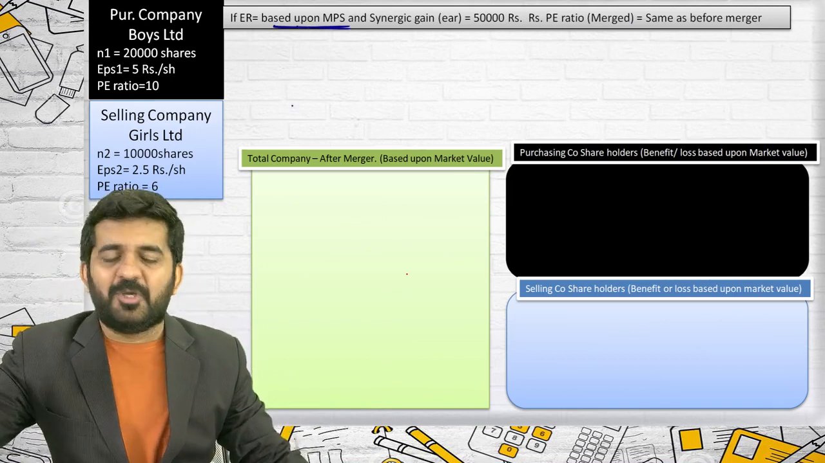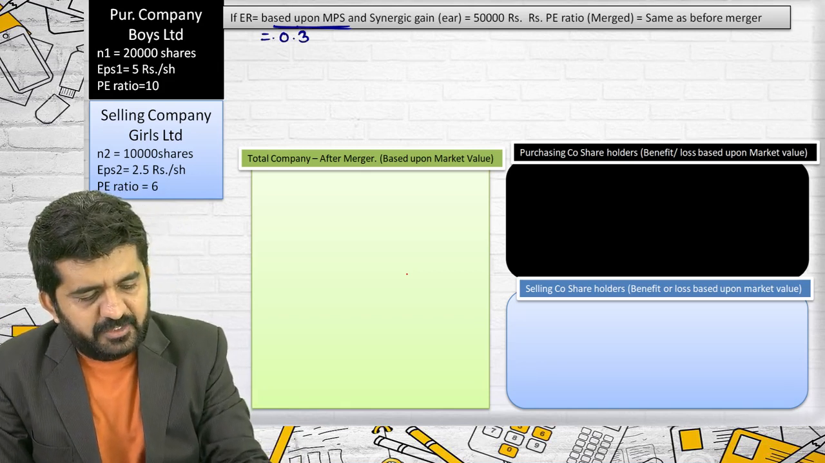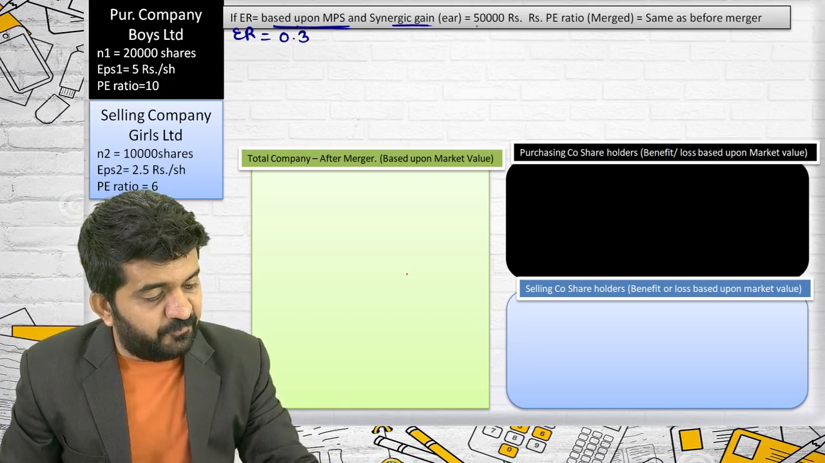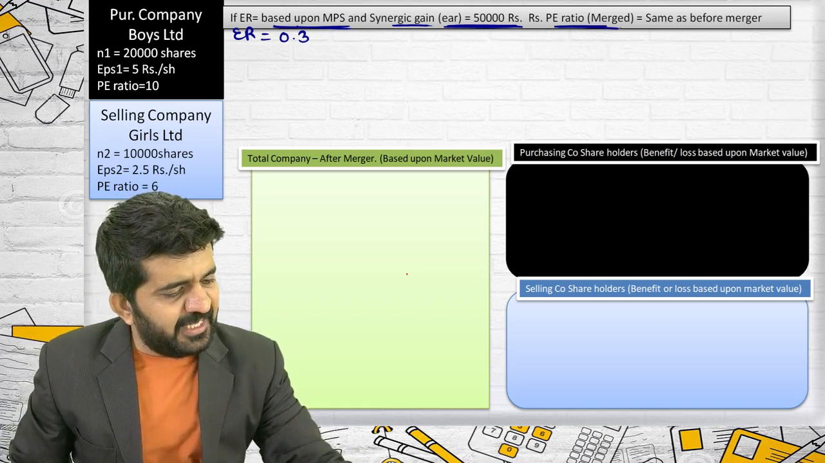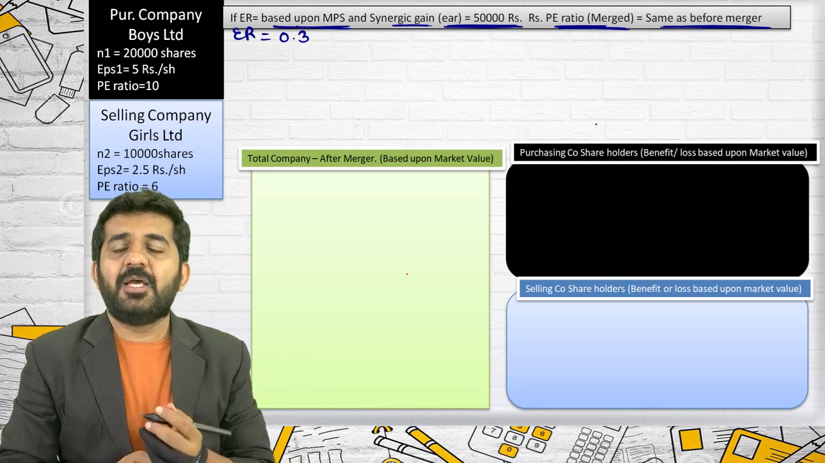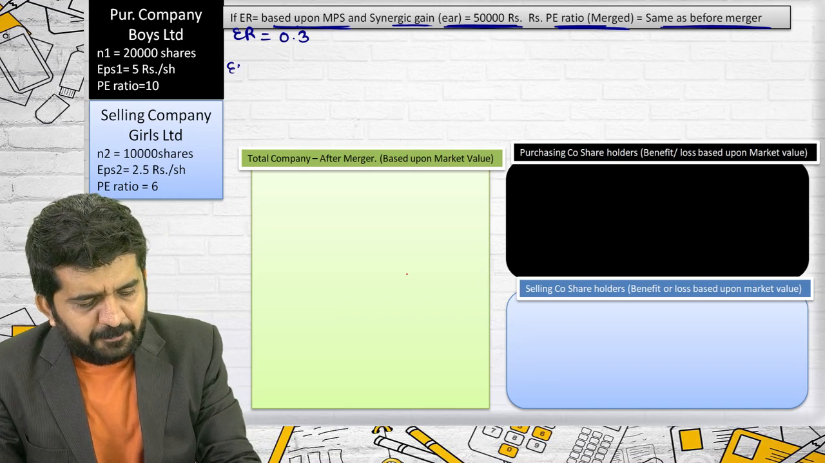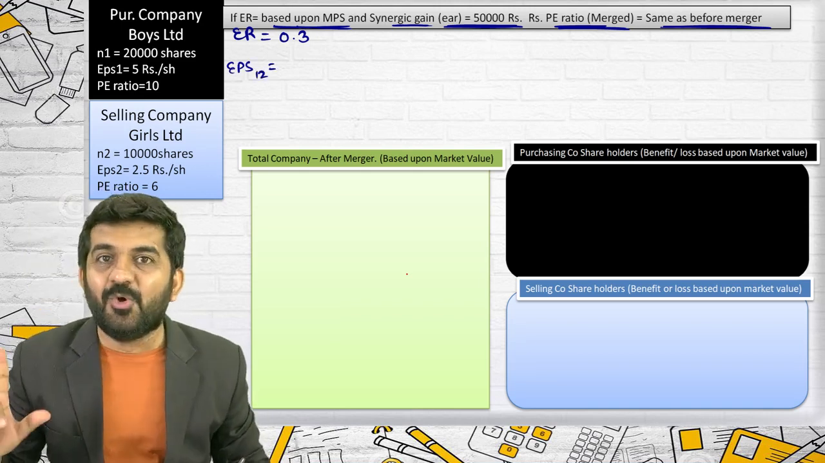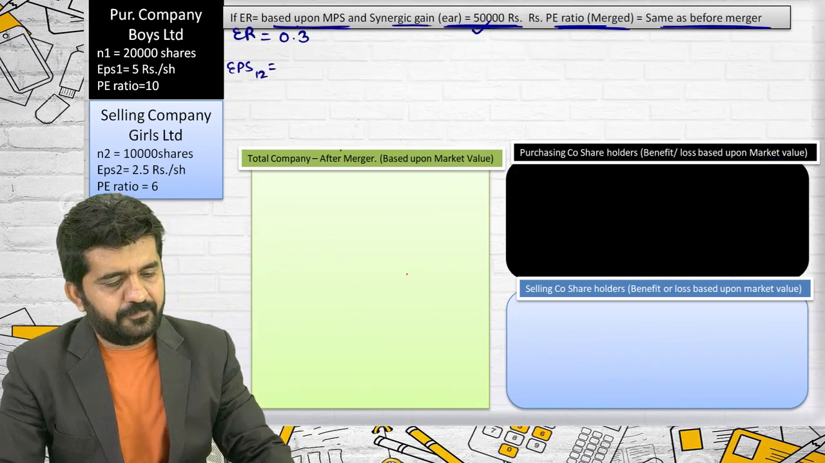Let me write it down because I know already I have taken data as same. So exchange ratio will be 0.3. Synergic gain in form of earning is 50,000. The PE ratio of merged entity is remaining same as before. Based upon MPS, so EPS 1-2, I can copy it from previous question. The answer is no, because there is a synergic gain. In previous question, synergic gain was 0.